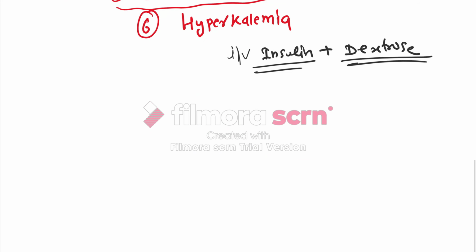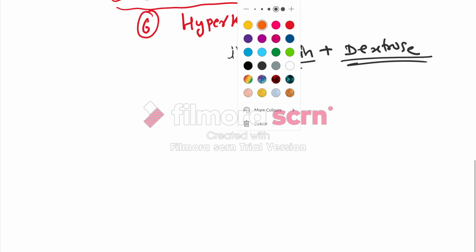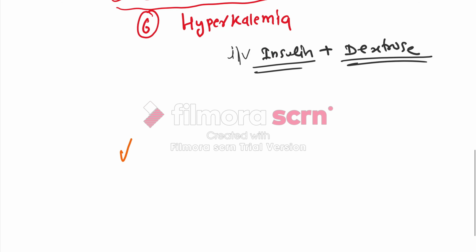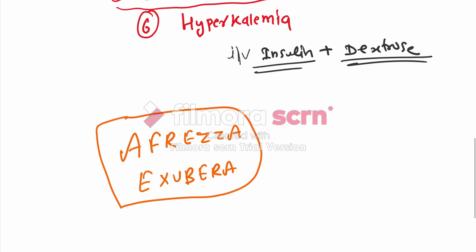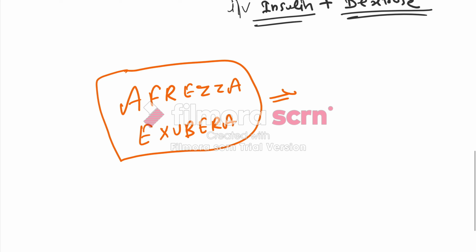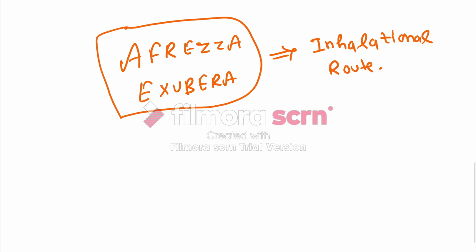Nowadays there are two more types of insulin which are under trials: Afreeza and Exubera. These are two new forms of insulin called inhalational insulin, given by the inhalational route. Due to this route, they have a side effect: they produce cough.